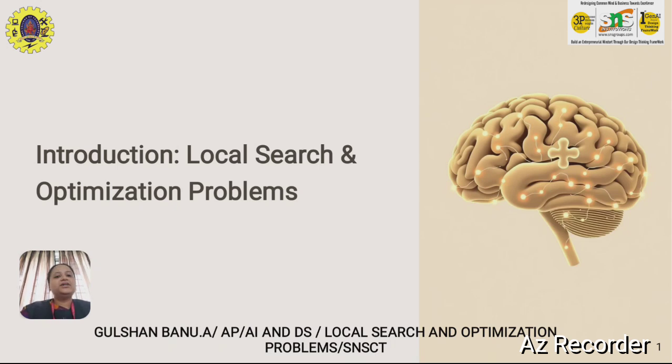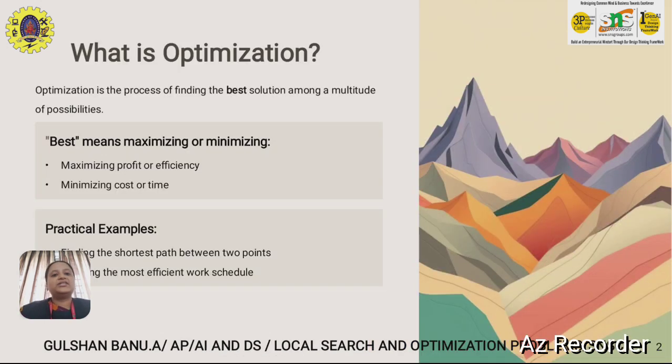Today I am here to present a topic called local search and optimization problem. In general, local search is nothing but searching a process in a localized manner or in a confined process. The next thing is the optimization problem. Optimization is nothing but getting things in a predetermined way. When you have a larger problem and you want to understand the process in an easy way, you have to optimize the process. That is called optimization.